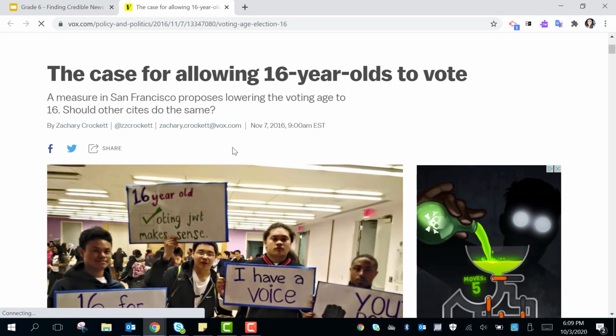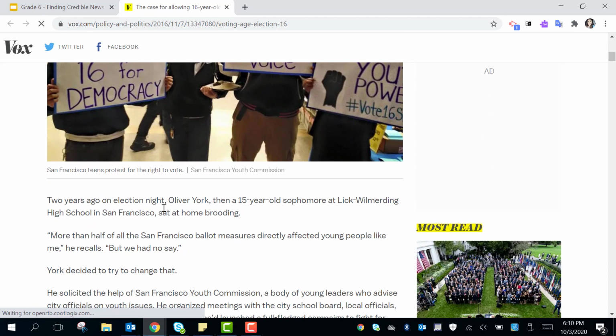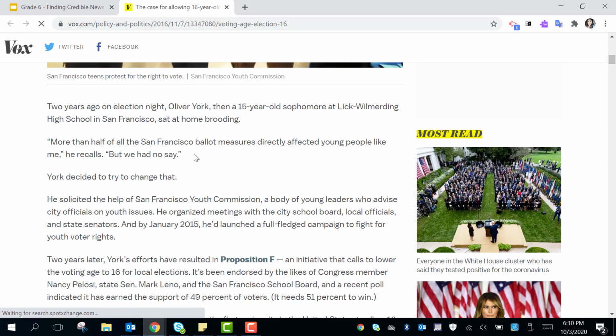So now let's go ahead and start reading. The case for allowing 16-year-olds to vote. A measure in San Francisco proposes lowering the voting age to 16. Should other sites do the same? 2 years ago on election night, Oliver York, then a 15-year-old sophomore at Lick Wilmerding High School in San Francisco, sat at home brooding. More than half of all the San Francisco ballot measures directly affected young people like me, he recalls, but we had no say. York decided to try to change that.